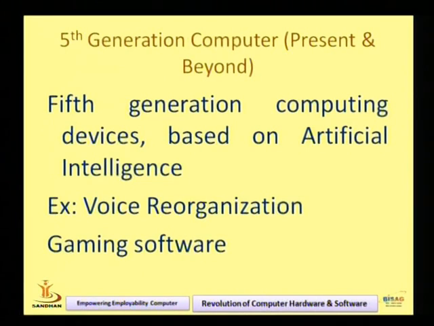The next is the 5th generation computer. As you know, today is the era of artificial intelligence. That is why we say the 5th generation computer is artificial intelligence. There are a number of examples. Please check the slide: voice recognition, gaming software. These are examples of artificial intelligence. I think you have seen the movie Robot. Robot is also an example of artificial intelligence, right? Means the device, the program, has the sense of a human and behaves like a human. That is artificial intelligence.